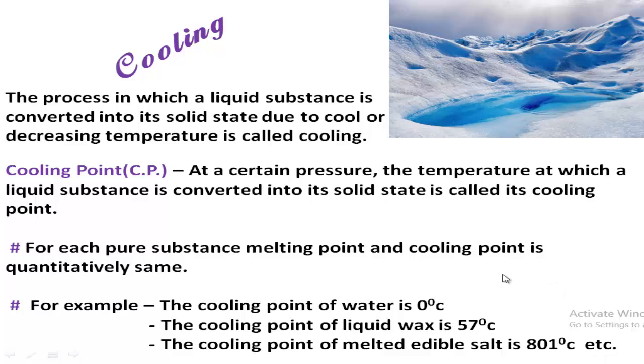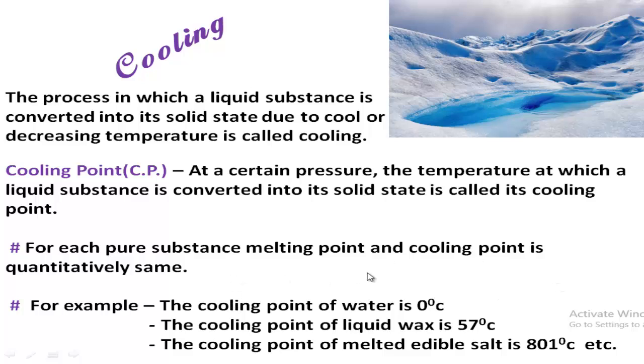So I hope all of you clearly understand why the melting point and cooling point of the same substance are the same, because these are actually the same temperature, the same type of conversion. Melting is the conversion of solid to liquid at a specific temperature, the melting point, and the cooling point is the specific temperature where that liquid substance is again converted into its solid state.